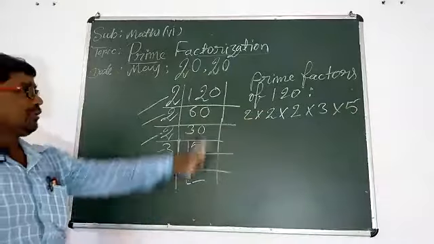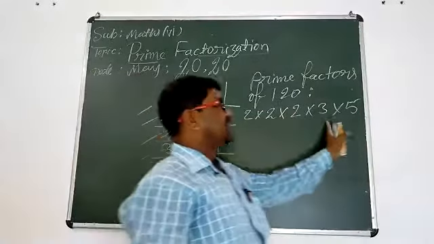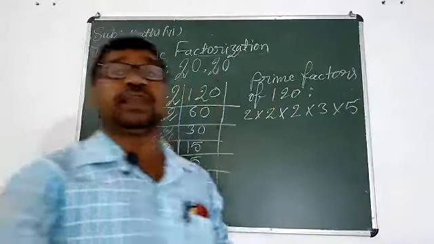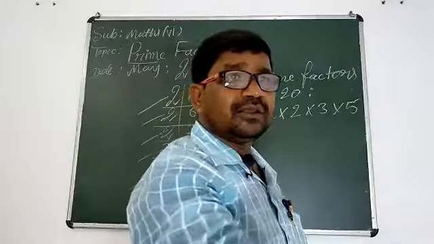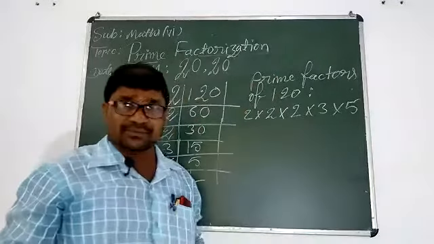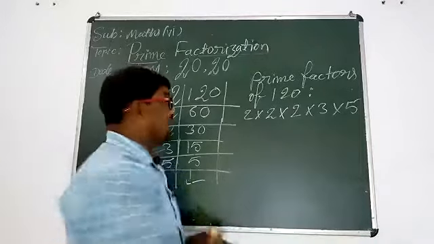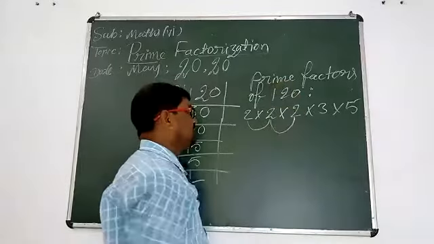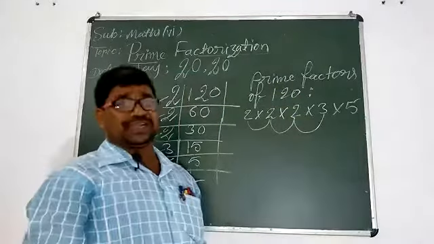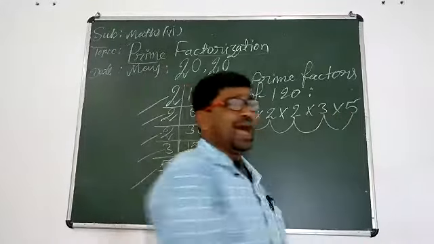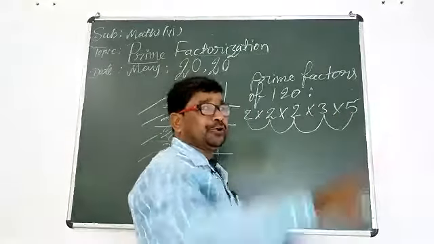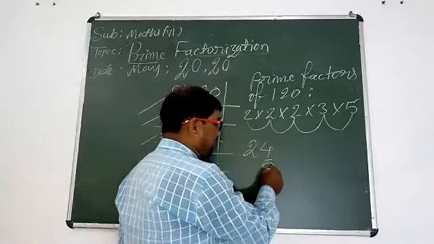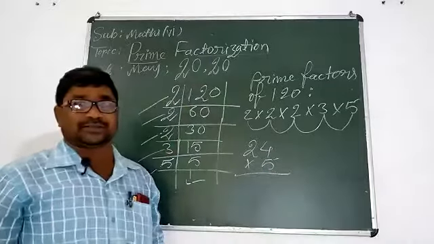2 multiply 2 multiply 2 multiply 3 multiply 5. They are called prime factors of 120. Can you multiply all of them together? How? In this way. 2 2s are 4, 4 2s are 8, 8 3s are 24. And 24 5s are 120. If you don't know the table, then you should write in this way: 24 5s, just like nursery students.